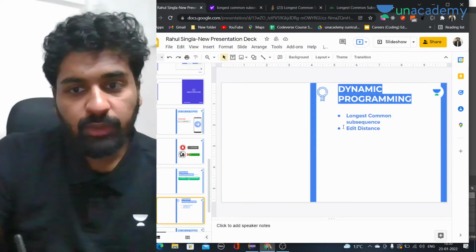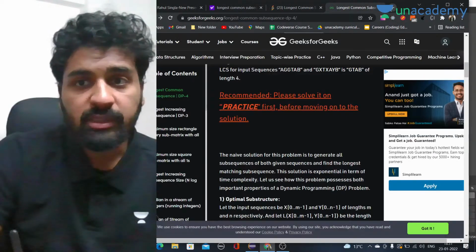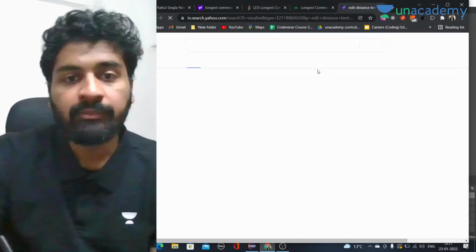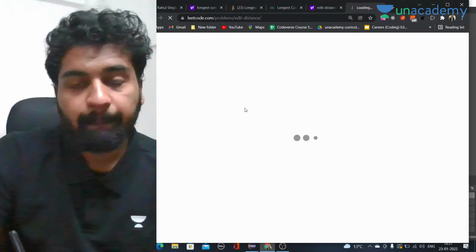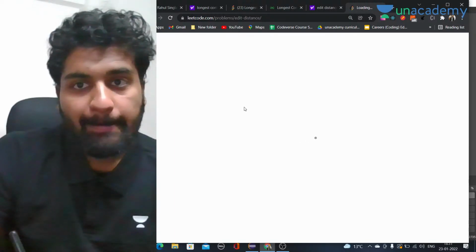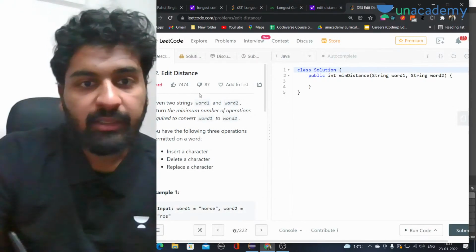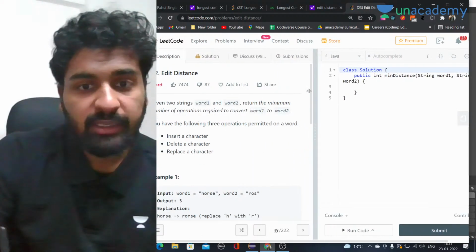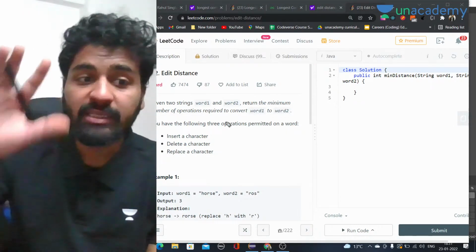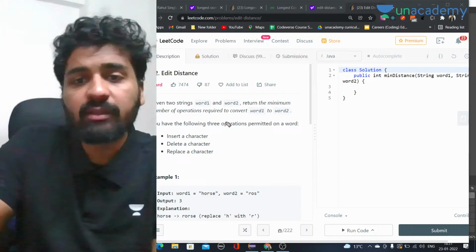The next question that we are going to do is edit distance. Today I have taken both string type questions, so this is also based on strings only. Let's find edit distance on LeetCode and open it. Edit distance is a hard level question. But it is actually easy, based on the same concept that we have done till now. Same concept but a hard question because you have to think something extra in this as well.